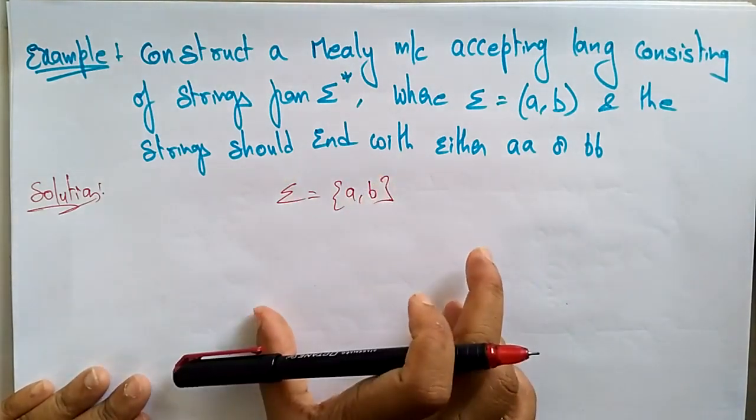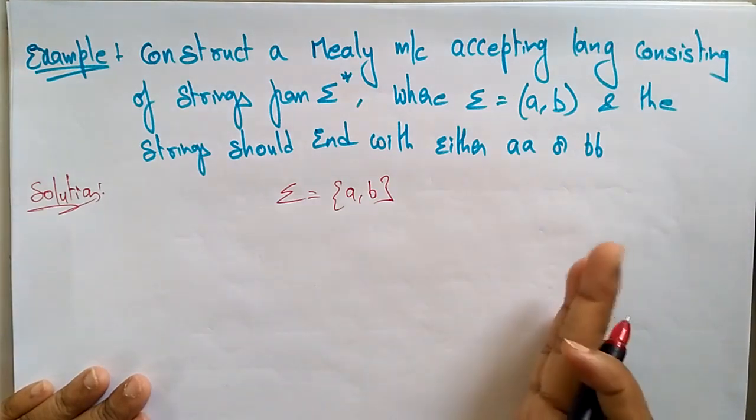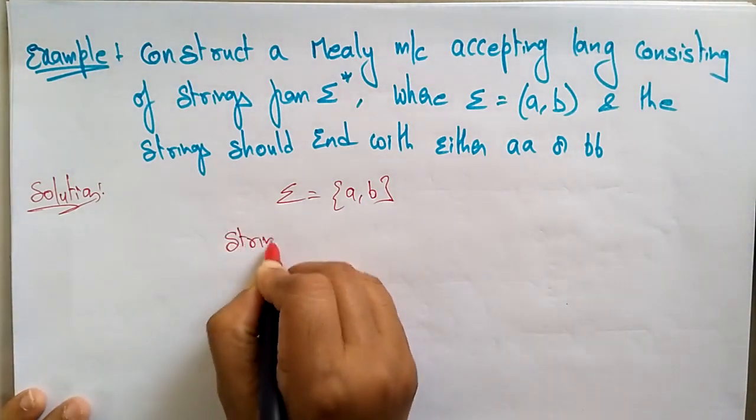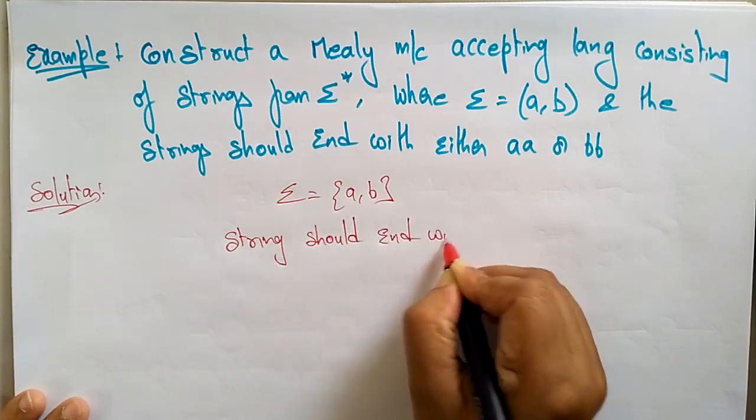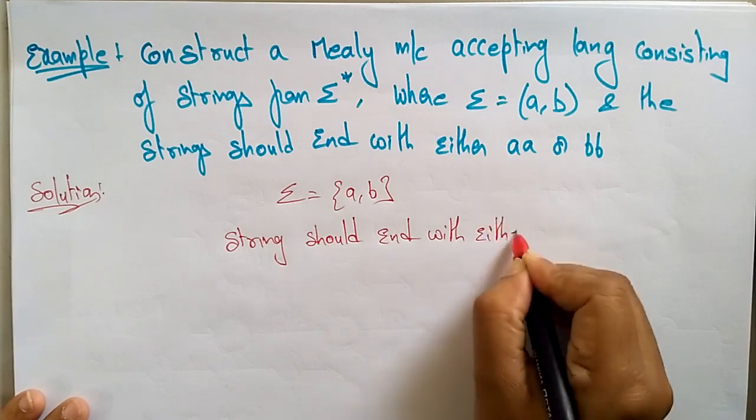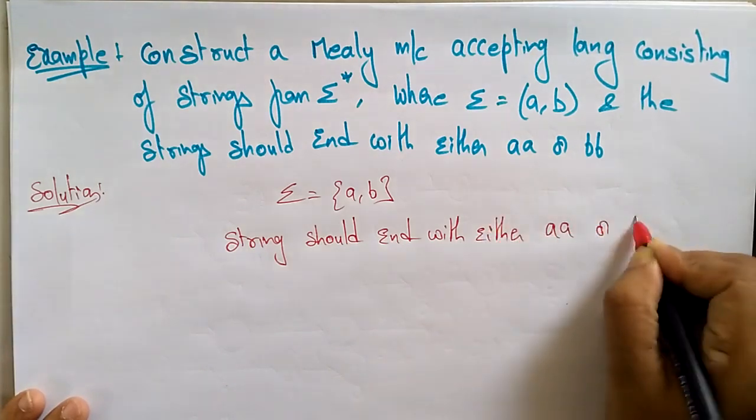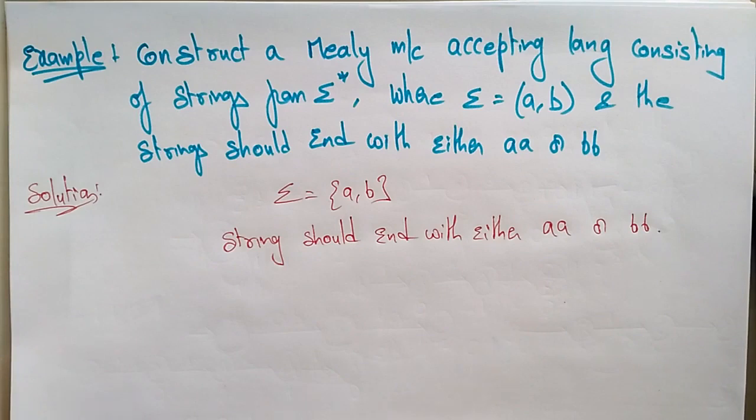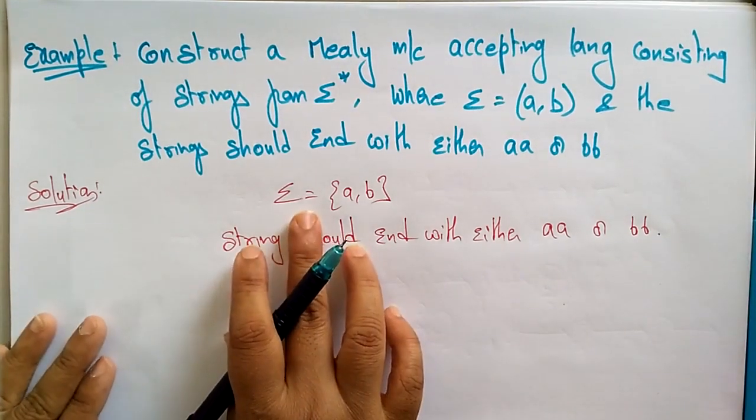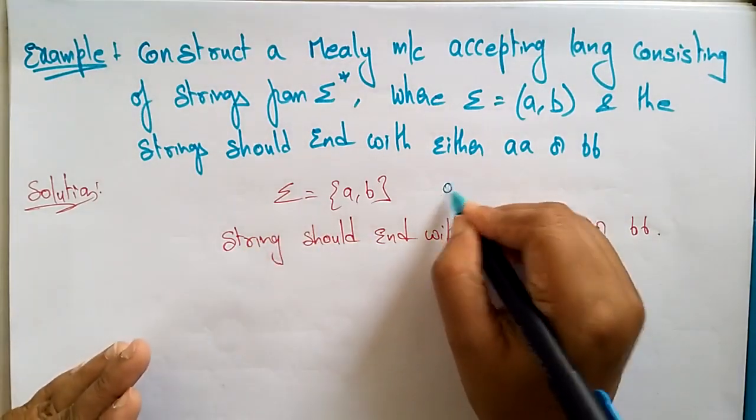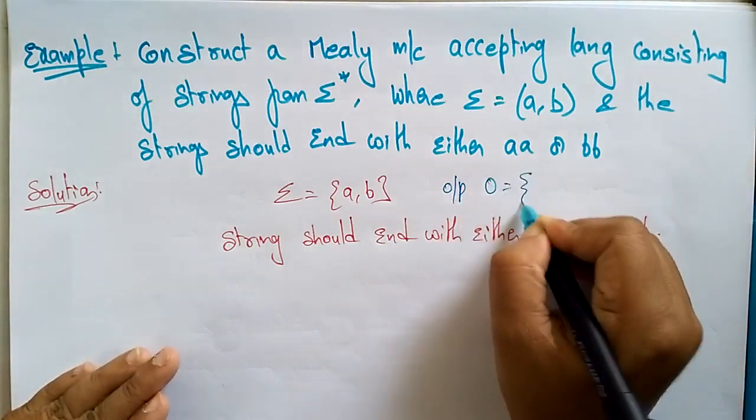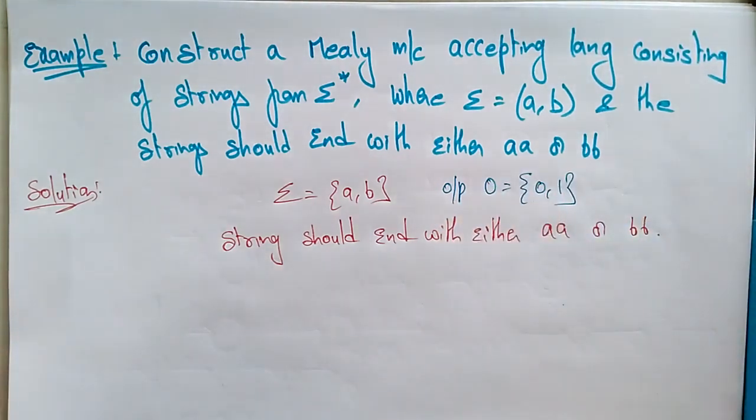So whatever string I have taken, that string should end with either AA or BB. This is the condition they have given. So you have to assume that the input alphabet is a, b, and let me take the output in the form of zeros and ones. It's a binary alphabet.